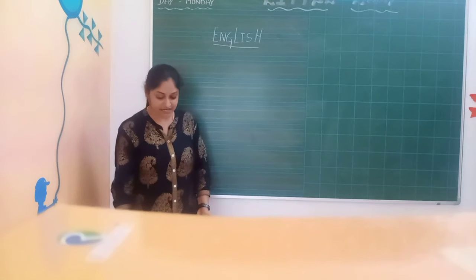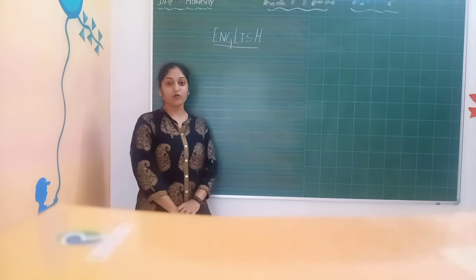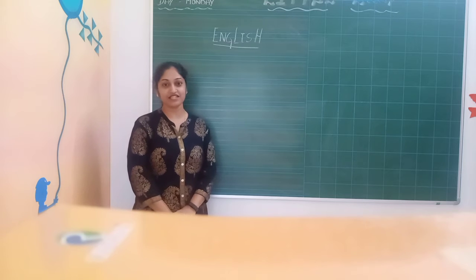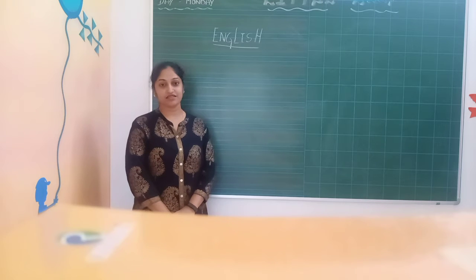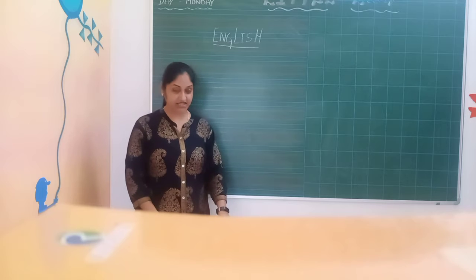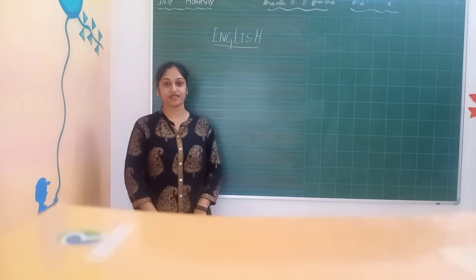Our first class is English. How many letters are there in English? How many letters are there from A to Z? It's 26. It is also called alphabets.